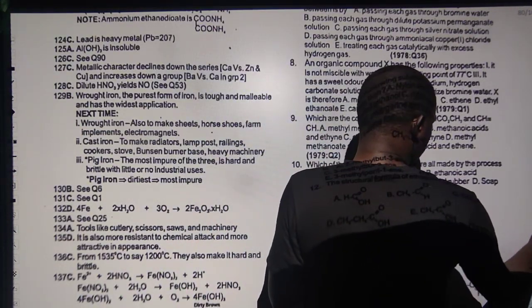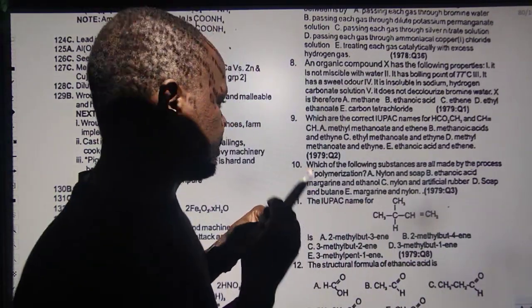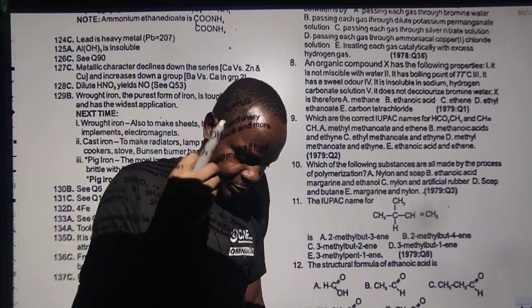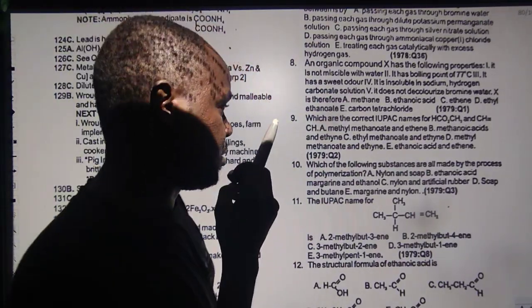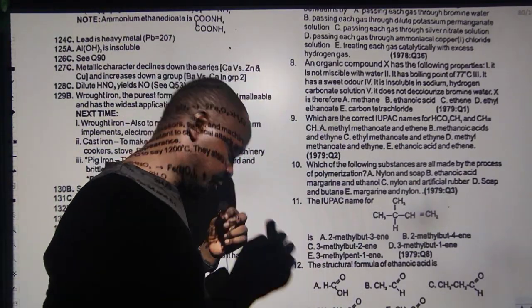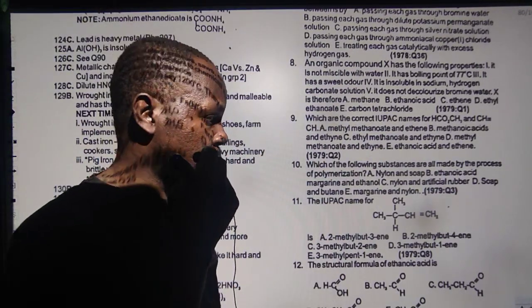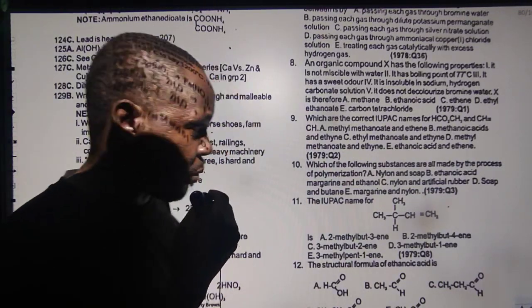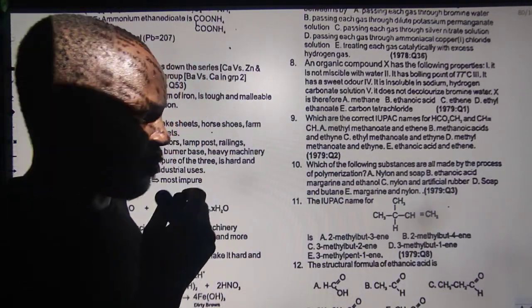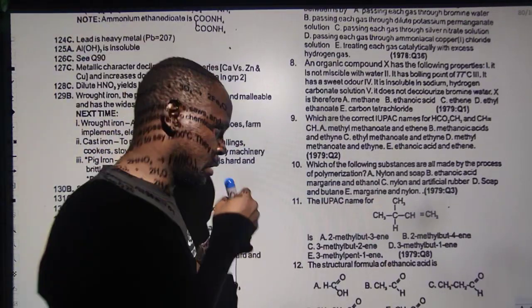I think so. So, back to business. Question 10, we are trying to look for the one that is purely a product of polymerization. Option B is ethanoic acid. Ethanoic acid is definitely never going to be a product of polymerization. There are a lot of ways in which you can produce ethanoic acid. When you dissolve ethanol in water is one way, and there are a lot of other ways you can produce it from ethene as well. But I'm not going into that now.